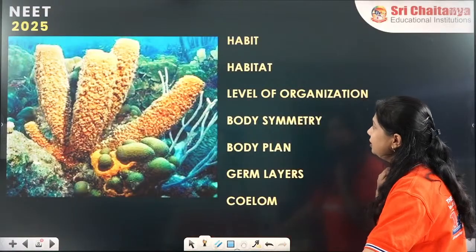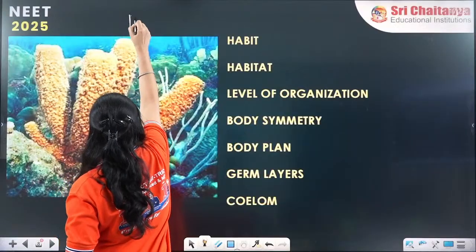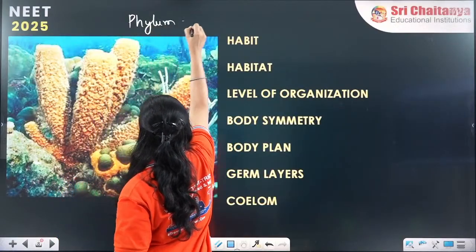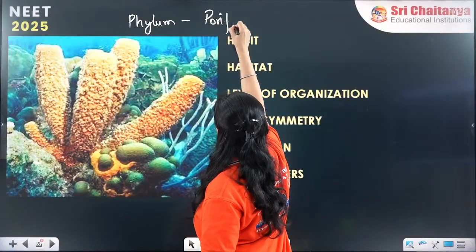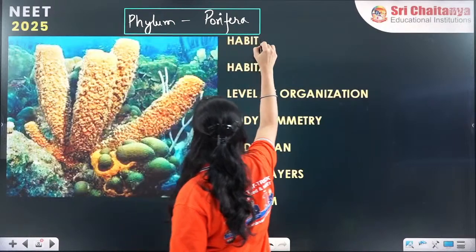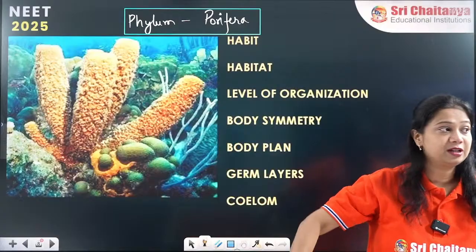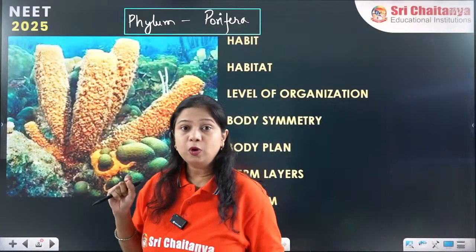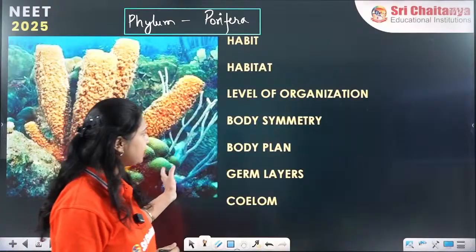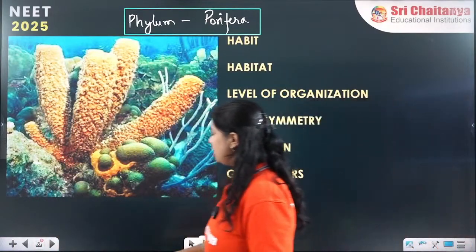So we are starting with the phylum Porifera. Alright. I am very sure you all have studied the phylum Porifera. We have discussed it. Why are they called poriferans? They are called poriferans because they are pore-bearing organisms. They contain pores throughout their body. That is why they are called poriferans.